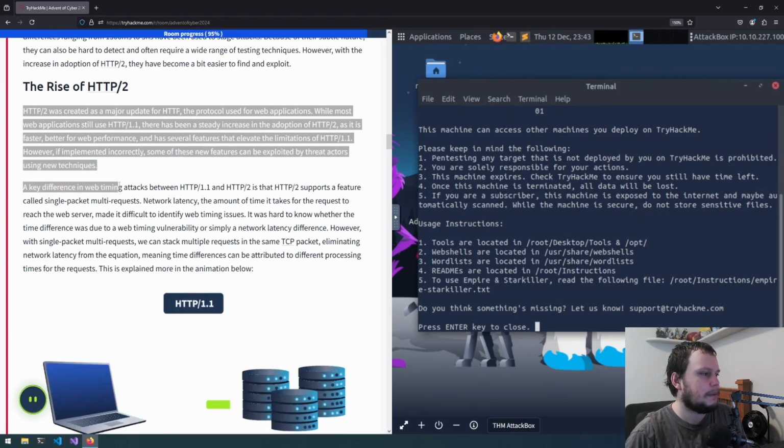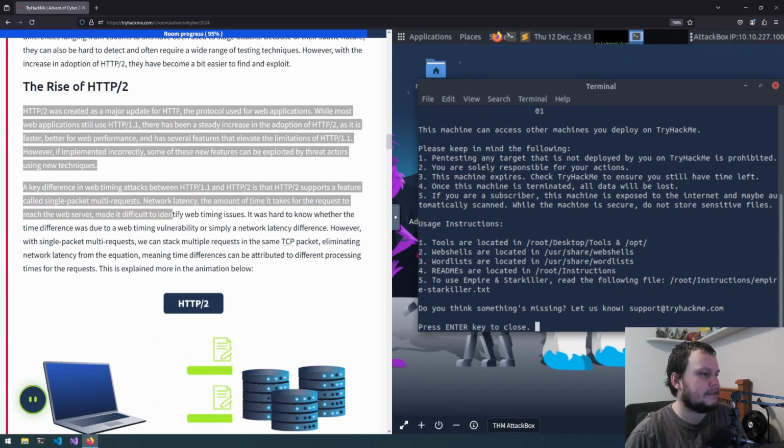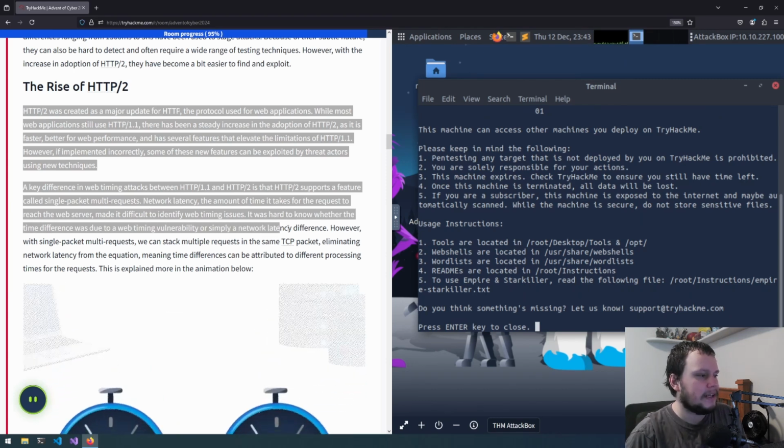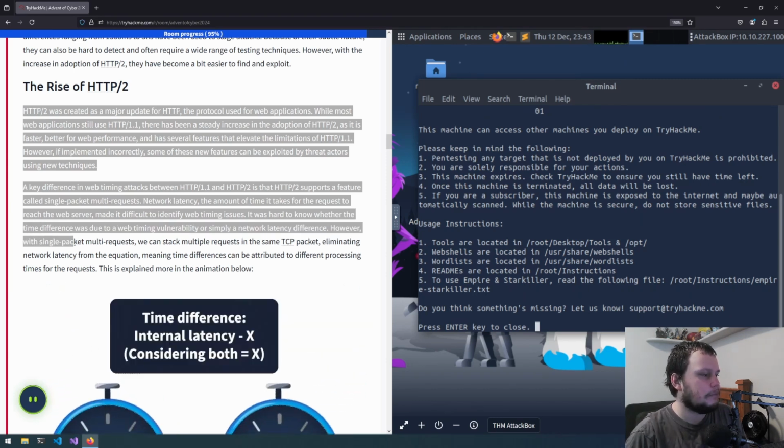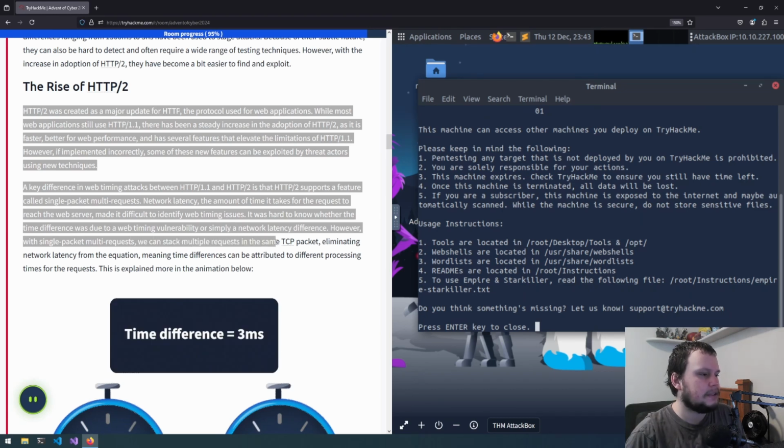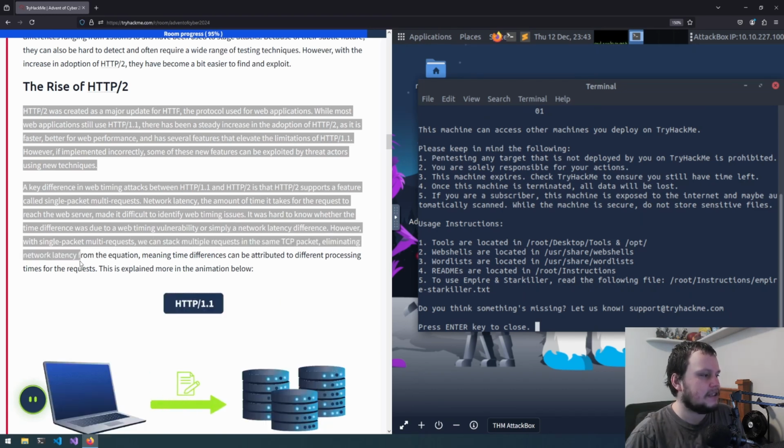A key difference in web timing attacks between HTTP 1.1 and 2 is that 2 supports a feature called single packet multi-requests. Network latency, the amount of time it takes for the request to reach the web server, made it difficult to identify web timing issues. It was hard to know whether the time difference was due to a web timing vulnerability or simply a network latency difference. However, with single packet multi-requests, we can stack multiple requests in the same TCP packet, eliminating network latency from the equation, meaning the differences can be attributed to different processing times for the requests.